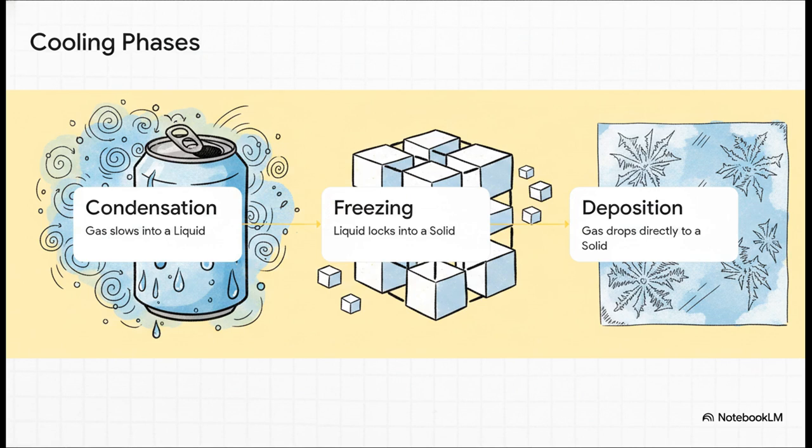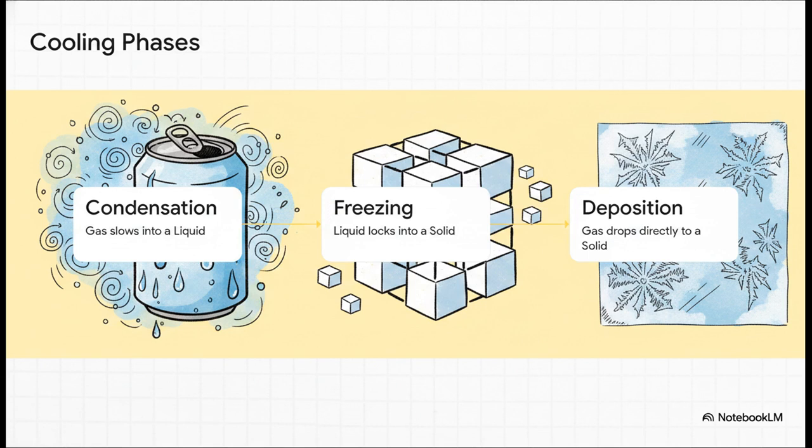And you know, the exact reverse is true when we take energy away by cooling things down. First up is condensation. This happens when a gas cools down, the particles lose speed, and those attractive forces finally have a chance to grab them back into a liquid state. It's exactly why you get water droplets forming on a freezing cold soda can in the summer. Keep cooling that liquid down, and you hit freezing, where the particles lock back into that super rigid Minecraft block grid.